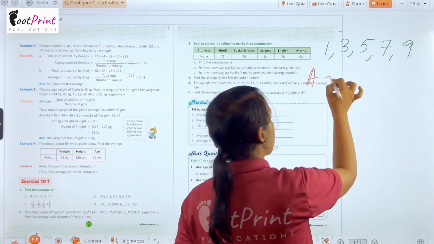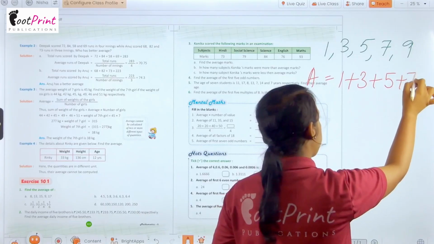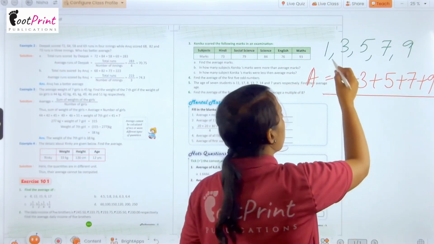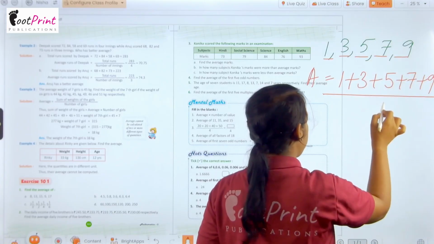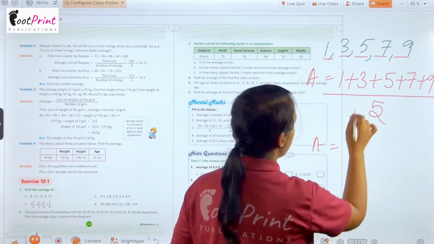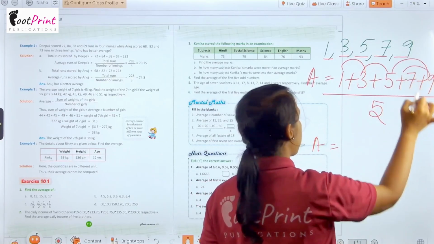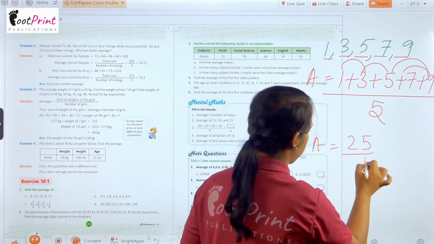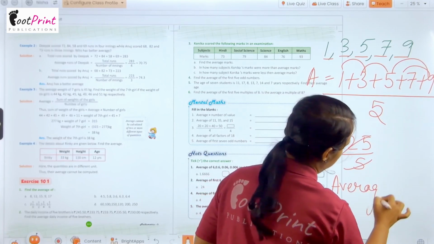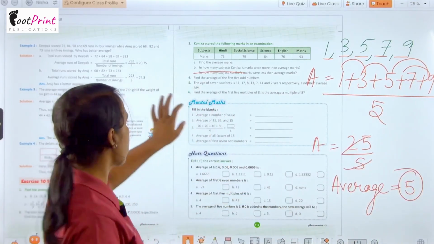Average equals sum of all the numbers 1 plus 3 plus 5 plus 7 plus 9 upon 1, 2, 3, 4, 5, the number of quantities here. After adding that, 1 and 3 is 4, 4 and 5 is 9, 9 and 7 is 16, 16 and 9 is 25, upon 5. After dividing it, we get the average 5 here. In this manner, you can solve this.